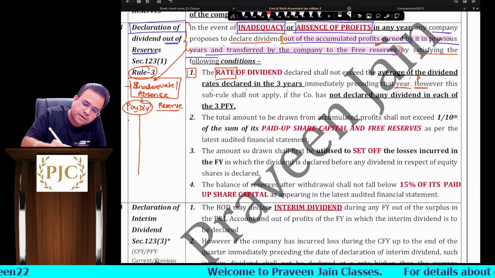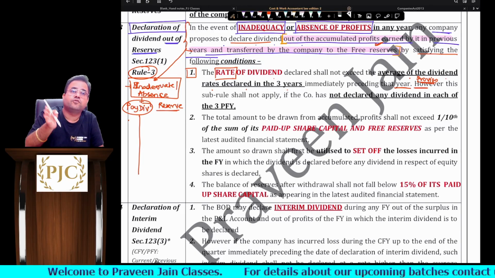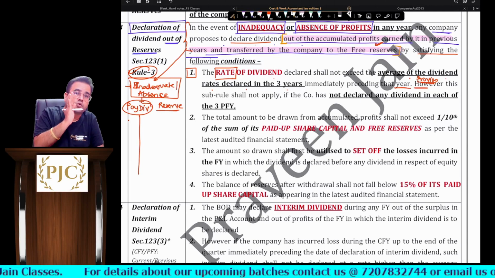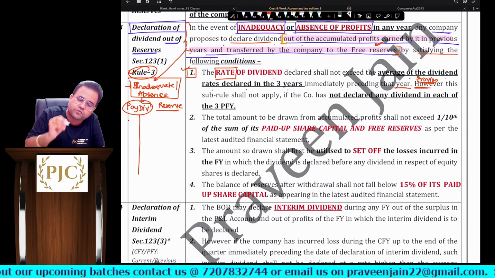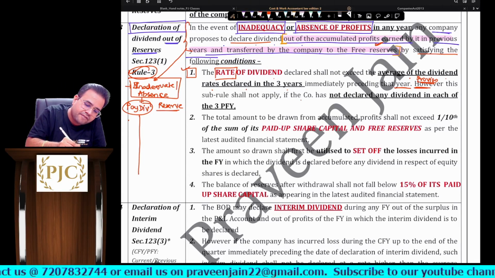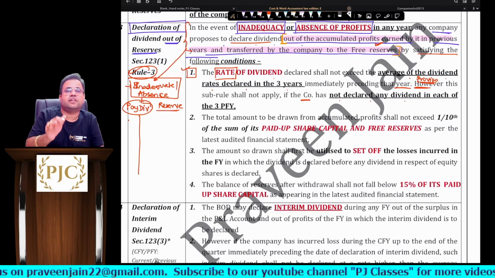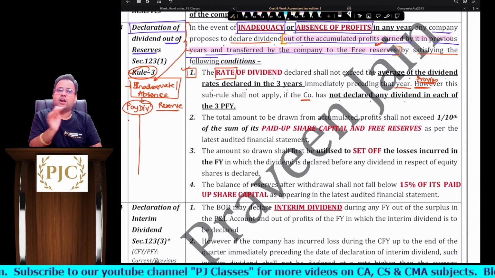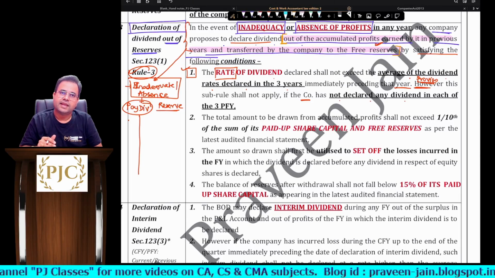However, we are having what, sir? Certain proviso. So this is proviso to sub rule number 1 of rule number 3, sir. Okay, so in rule 3 this is sub rule number 1. To this sub rule, this proviso is there, sir. However, this sub rule shall not apply if the company has not declared any dividend in each of the 3 preceding financial years, sir. In other words, sub rule number 1 will not apply if in the last 3 preceding financial years company did not declare any dividend.